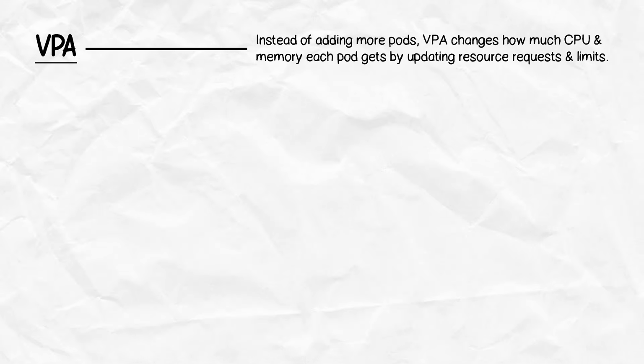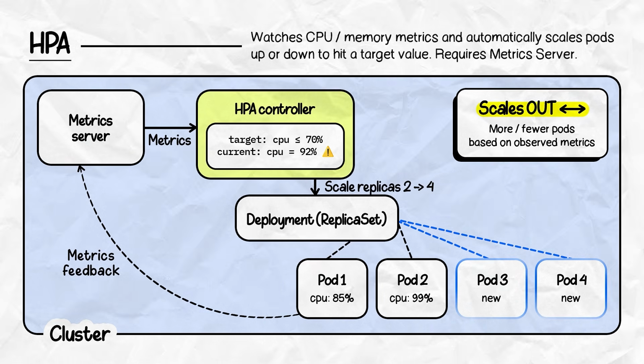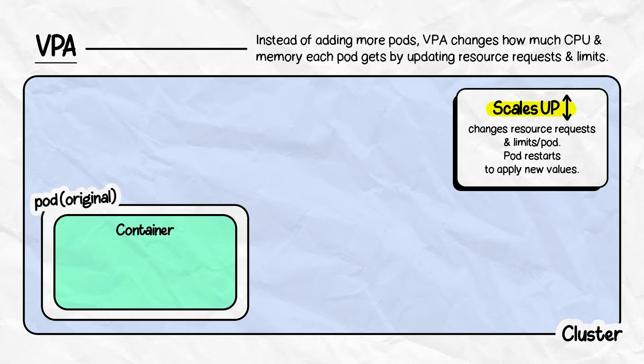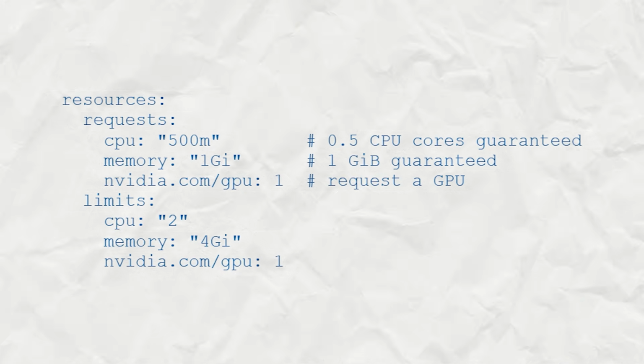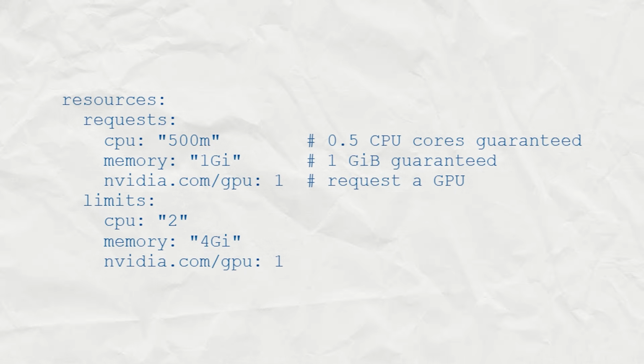A third option is the VPA. This is the other dimension. Instead of changing the number of pods, it changes how much CPU and memory each pod gets. HPA scales out and VPA scales up. VPA mainly works around two things inside the pod spec: resource requests and resource limits. Now, resource requests and limits come under the scheduling bucket. We'll dive into it further.